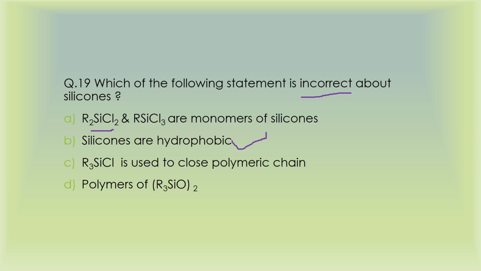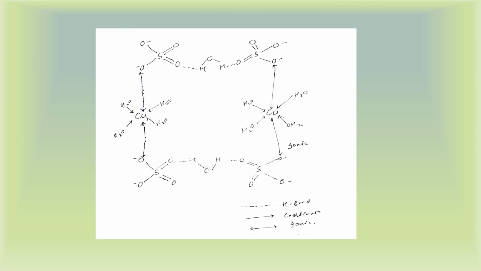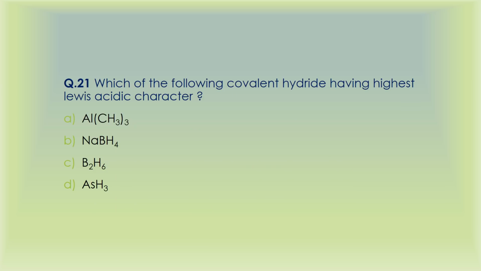Then going towards our next question, this is a very static question, asked several times in different competitive examinations. So this must be at your fingertips, that copper sulfate dot 5H2O has hydrogen bonded water in it. You can see this one and the similar one. So this has hydrogen bonded water in it. And this was asked in IIT also.